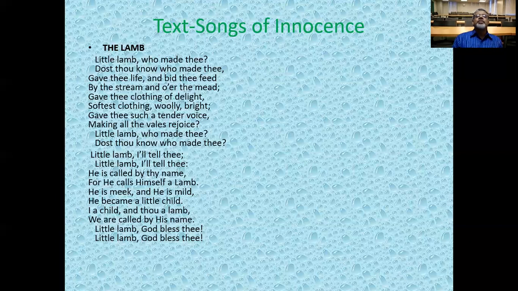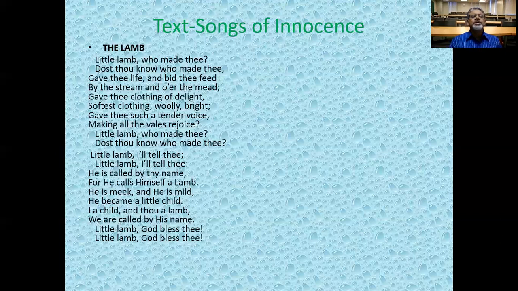So you have some elements of the introduction from the previous poem here, because the child, lamb, and Jesus Christ all carry the quality of innocence, and they hold the same qualities: meekness, mildness, and innocence.